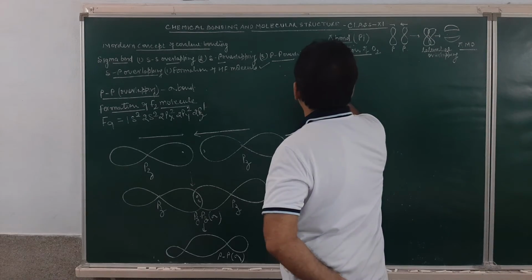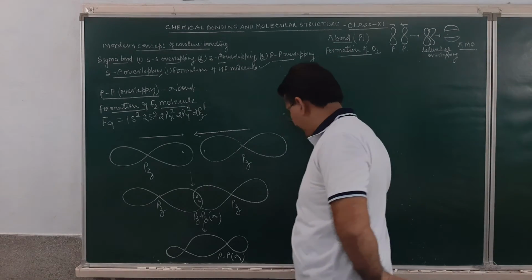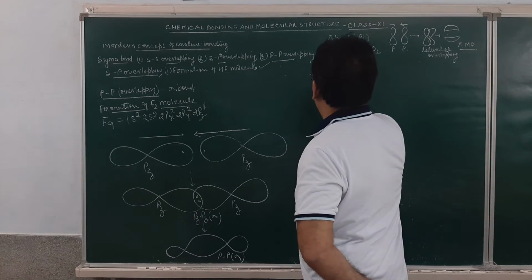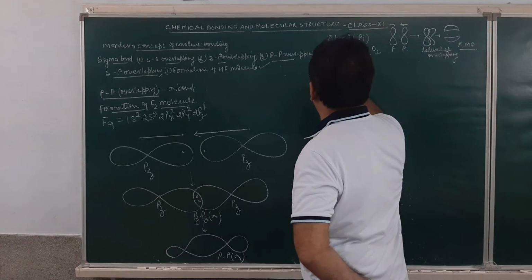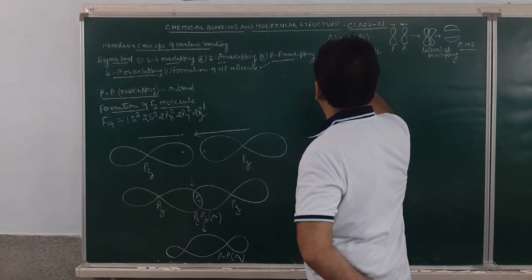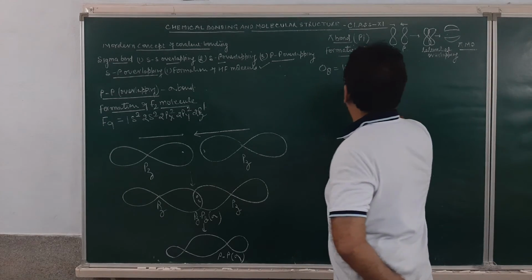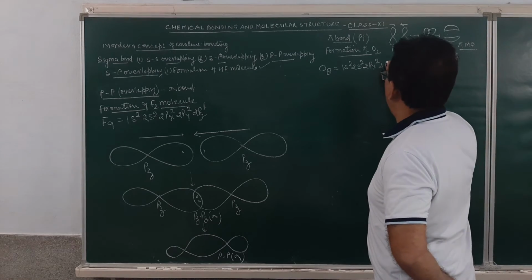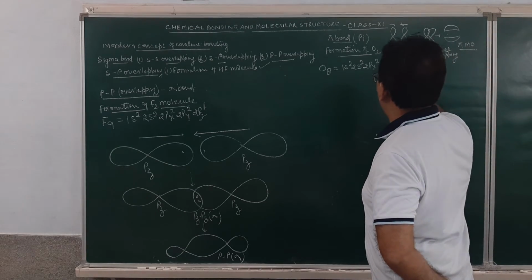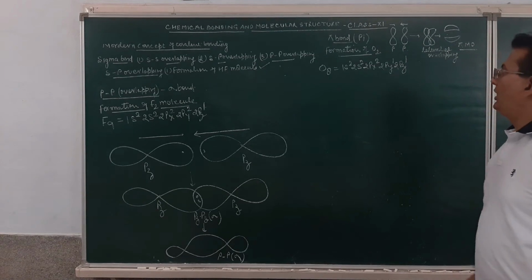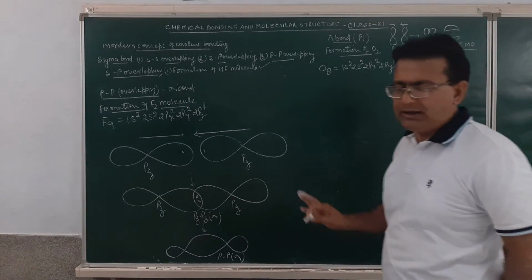Now oxygen, the atomic number of oxygen is 8. How will it take place? The atomic number of oxygen is 8, the configuration will be 1s2, then 2s2, 2px2, then 2py1 and 2pz1. How will the bond formation take place? Just see very carefully, student.